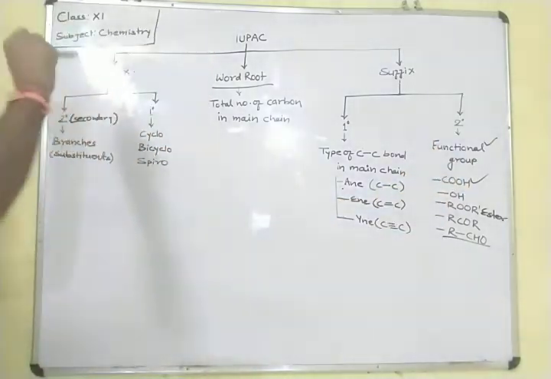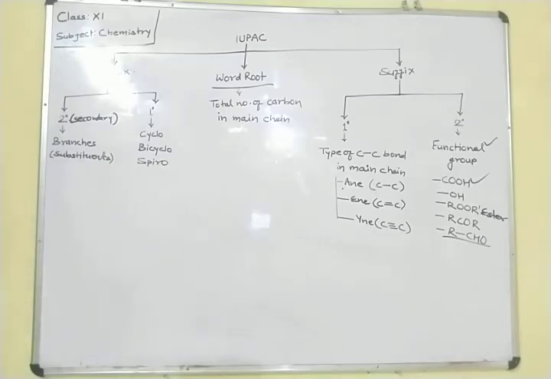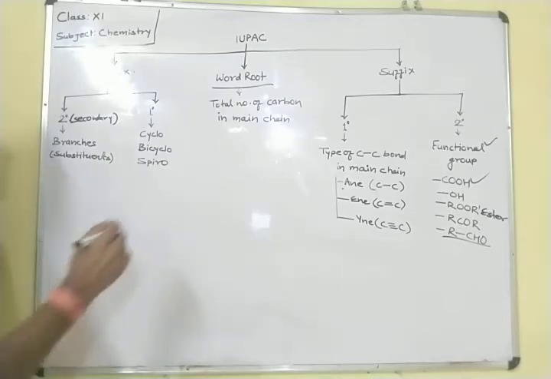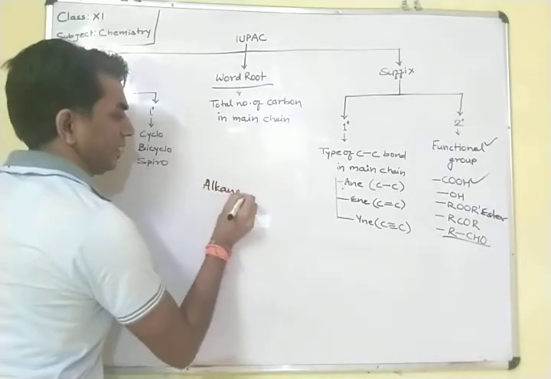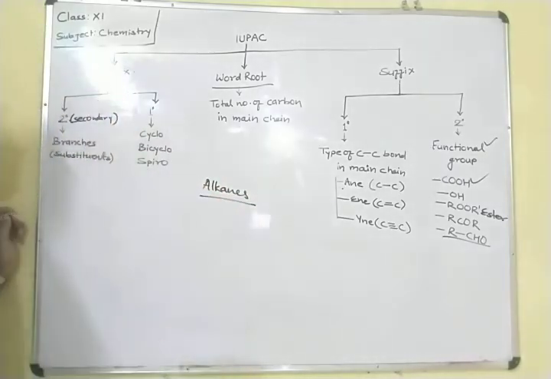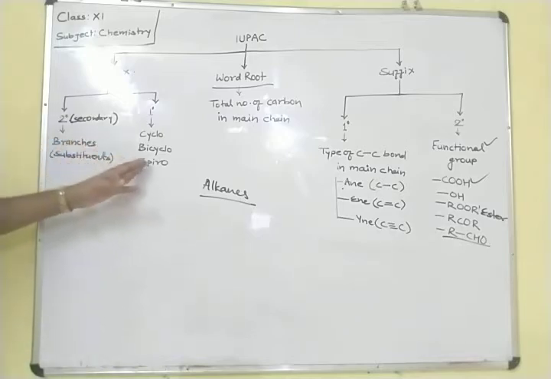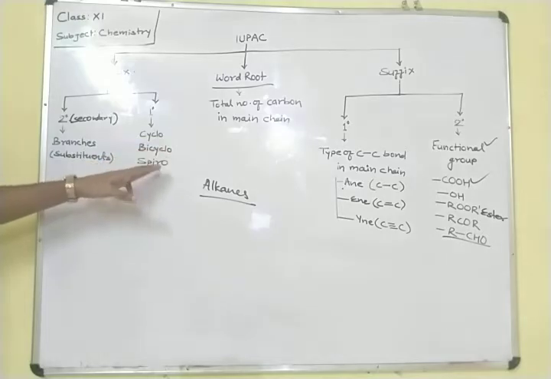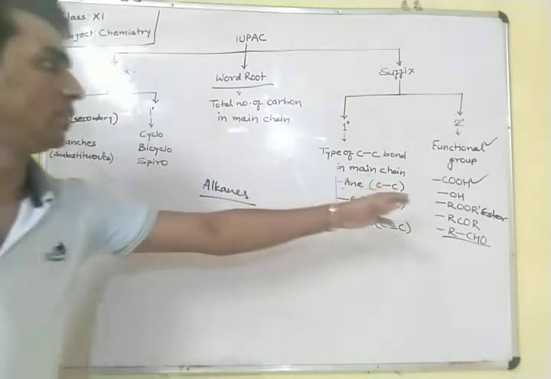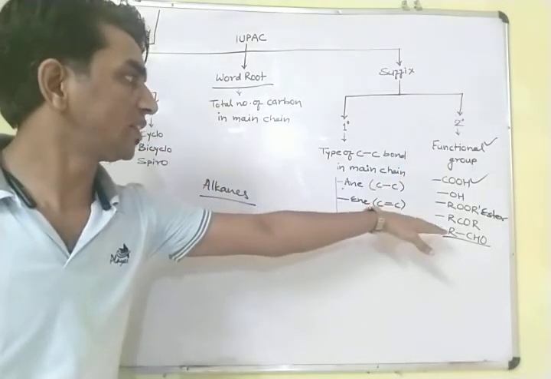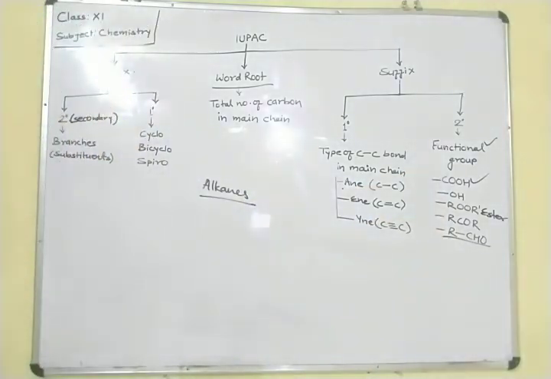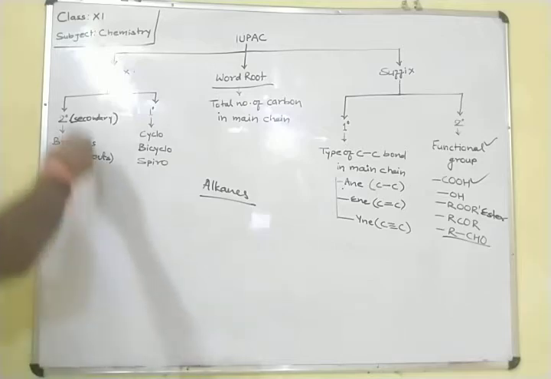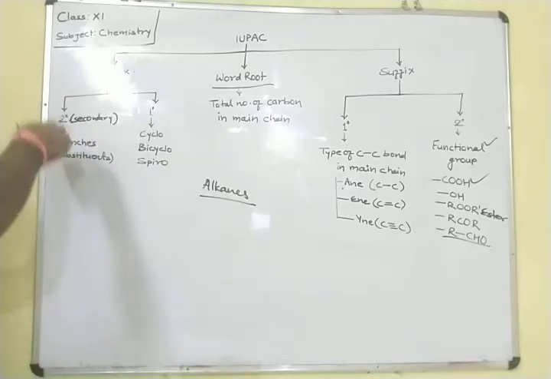So today in this class we have to discuss the simple alkanes, nomenclature of alkanes. In the next class we have to learn cyclo, bicyclo, spiro, and after that in the next class we have to learn functional group. So today we have to learn about the nomenclature one by one. Let me discuss one by one in detail.